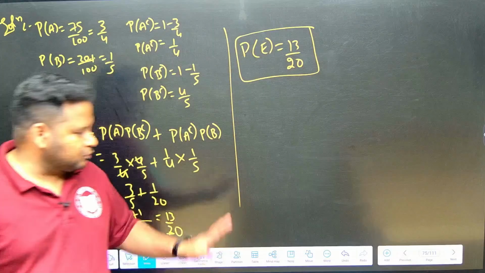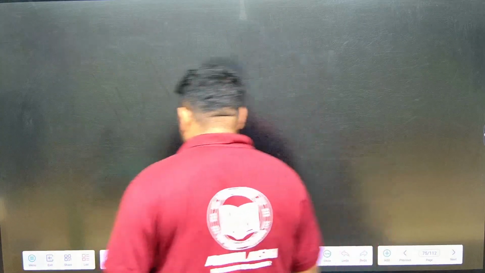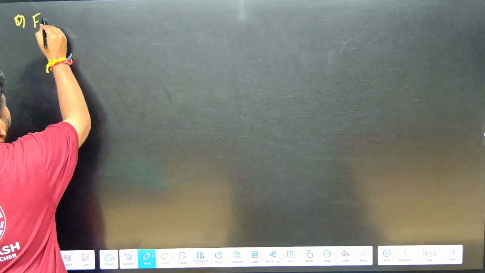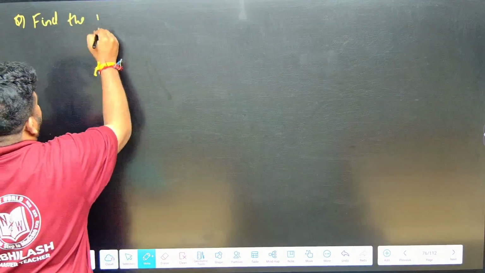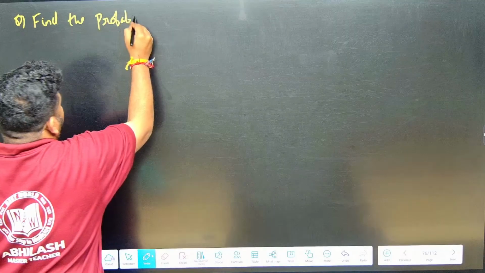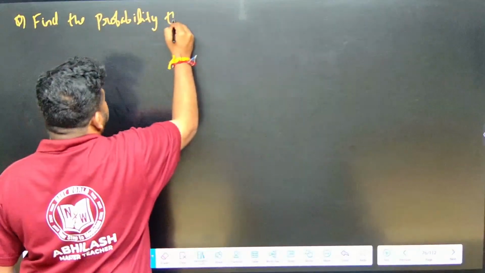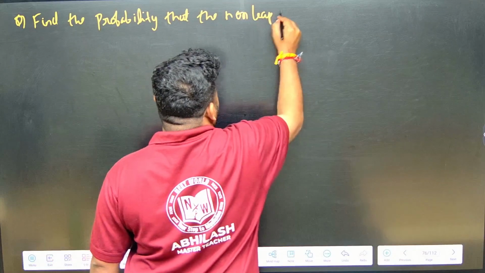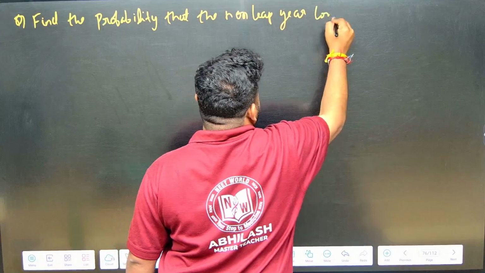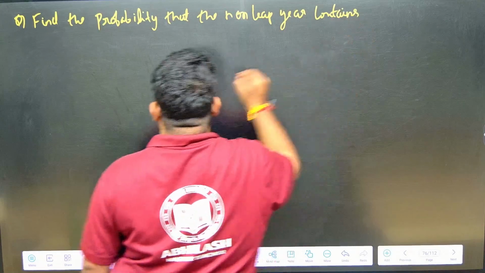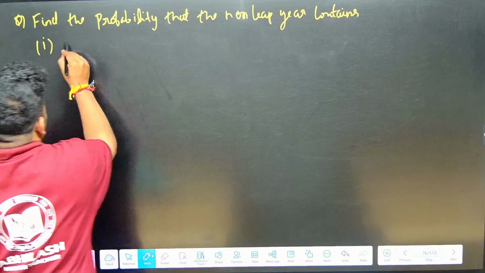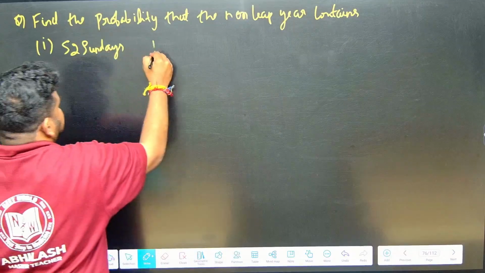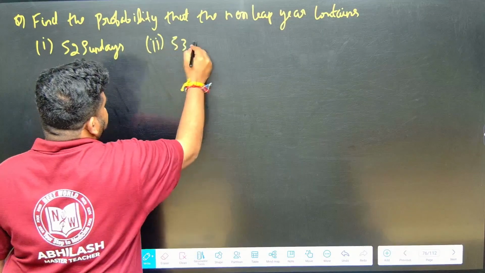Okay. Now one more question, a very important question. Mark it important. They have asked. The question is, find the probability that the non-leap year contains what? First subheading is 52 Sundays. Second subheading is 53 Sundays.